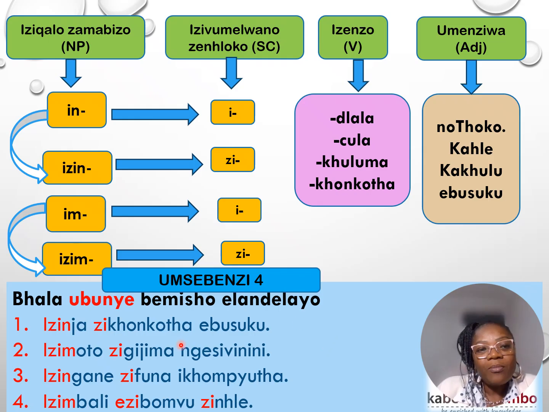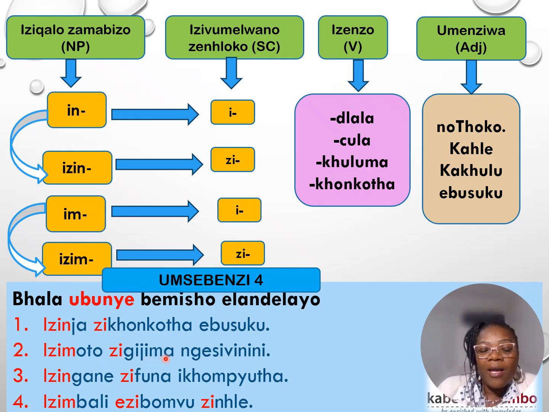All right. Umusho wokuqala, sentence number 1. Izinja zikhonkotha ebusuku. That sentence is in plural. How do we know? It's an izin beginning word, right? The next one, izimoto zigijima ngesivinini. Izimoto are the cars.